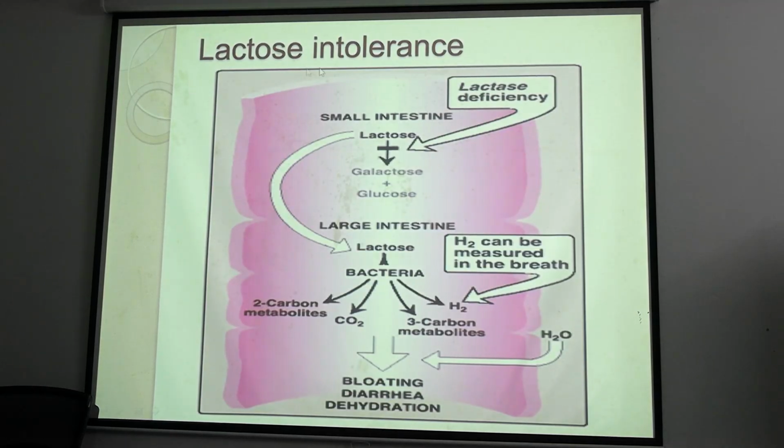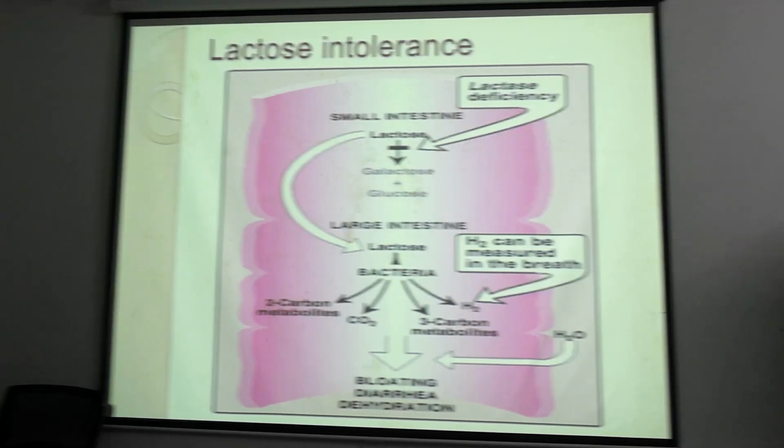Now what happens to lactose? We take in milk and milk contains lactose. So in our small intestine there is the lactase enzyme. Our blood does not have lactase, it is in the gut. Lactase deficiency may lead to accumulation of lactose because it will not be converted into galactose and glucose. So you may know the term lactase deficiency or lactose intolerance, right?